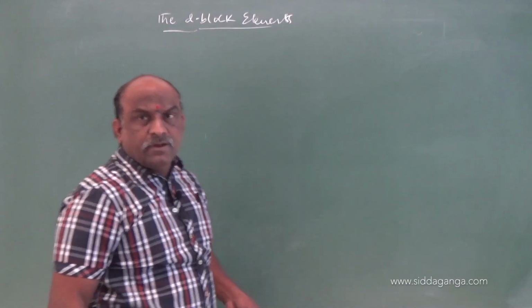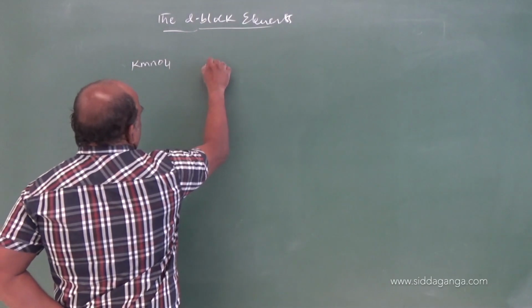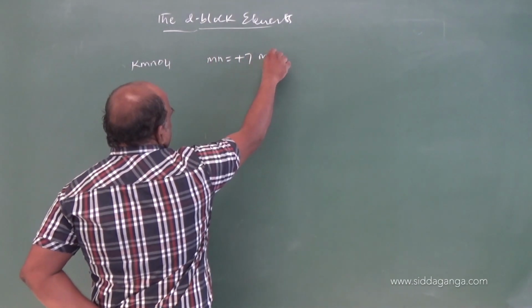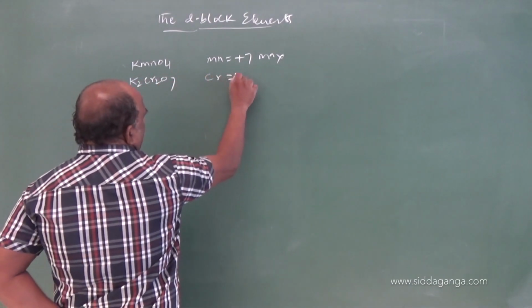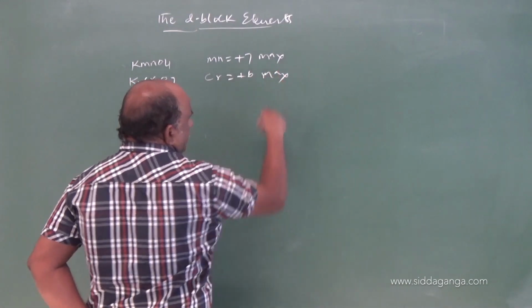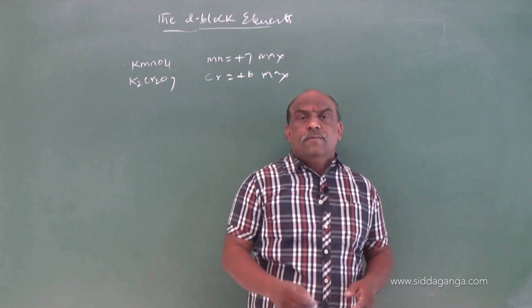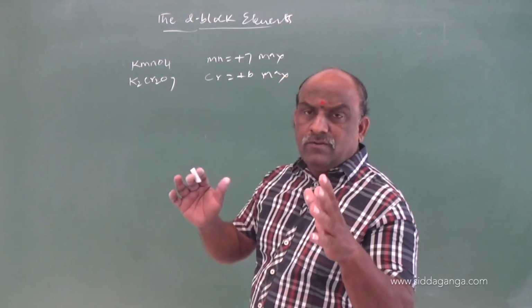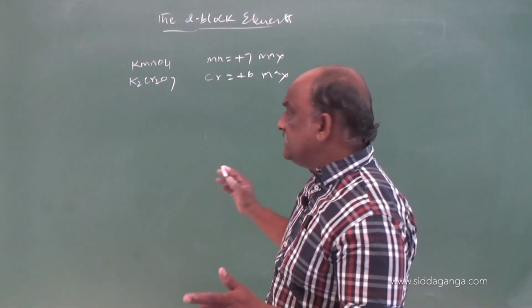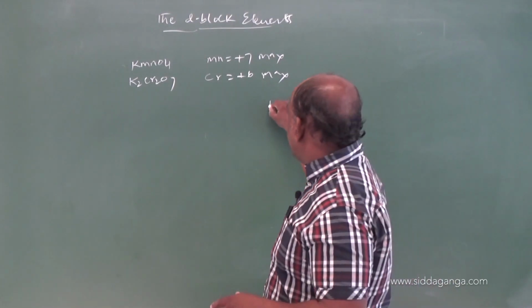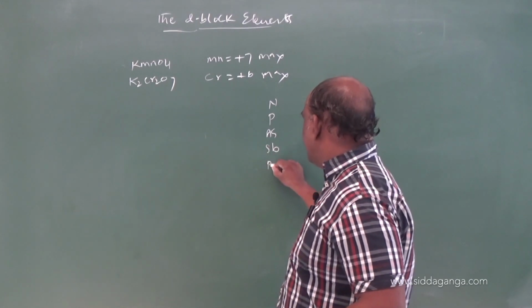So, in KMnO4, manganese is +7 maximum. In K2Cr2O7, chromium is +6 maximum. K2Cr2O7 is potassium dichromate, KMnO4 is potassium permanganate. I will give one simple example regarding the stability of oxidation states. Let us consider nitrogen, phosphorus, arsenic, antimony, bismuth.